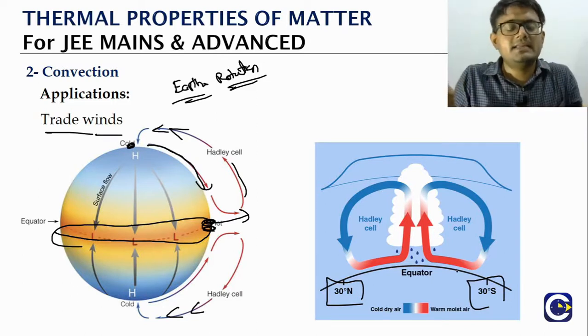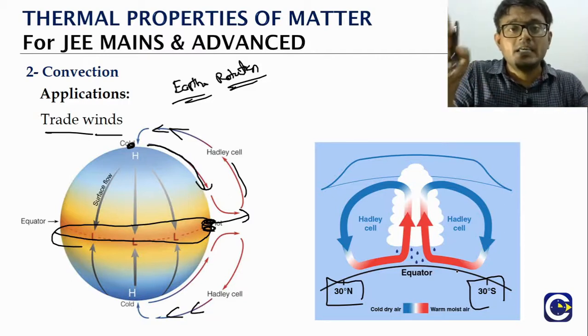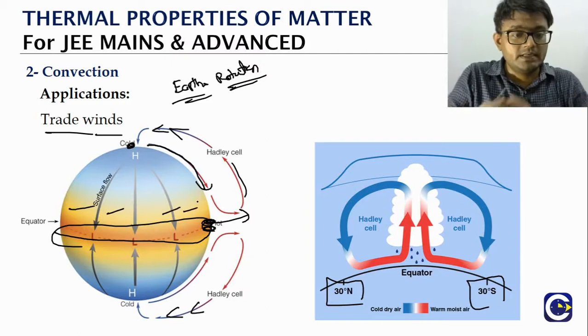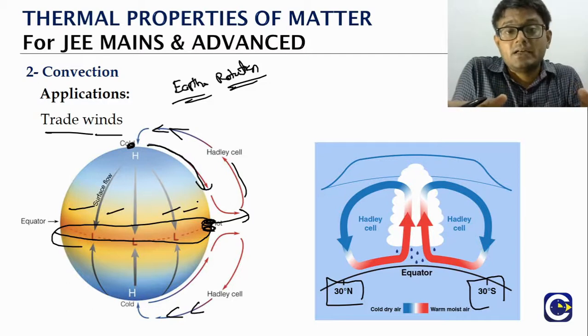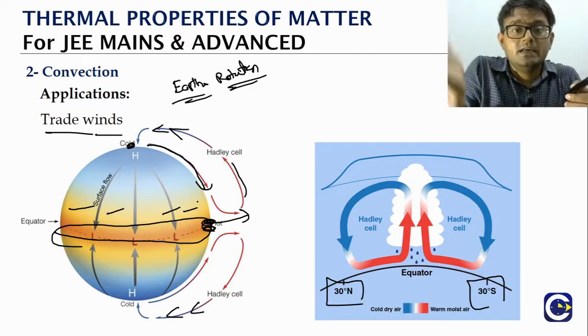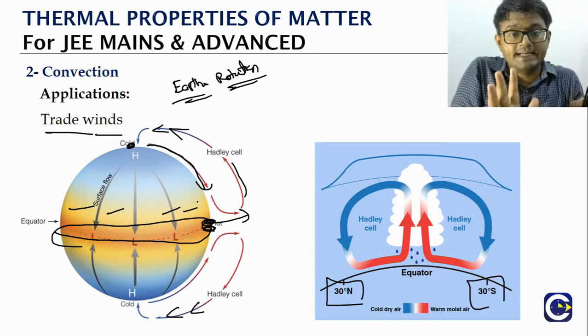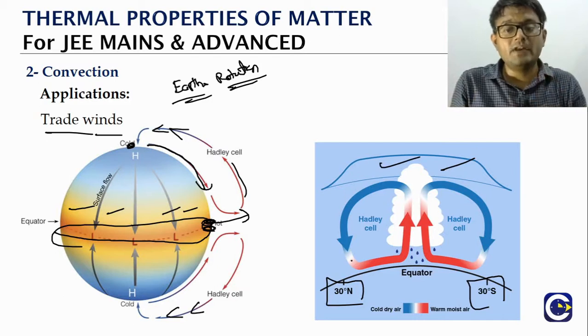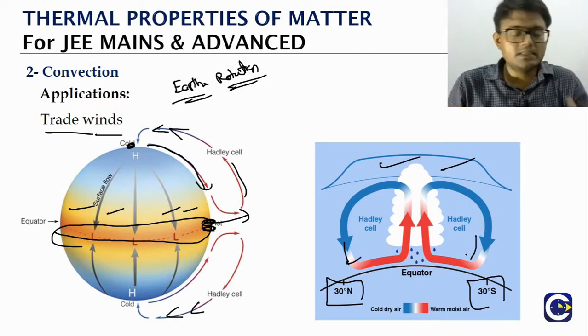But why is this Hadley cell occurring? Again, because the heat from the sun will not reach each and every part of the earth uniformly. Near the equator we get more heat. You can see in the diagram how more heat is coming. Theoretically, if the earth is static, the air current should dip at the polar region on either side. But because of the rotation of the earth, the dip gets altered. So the dip will happen at either 30 degrees north or 30 degrees south. Okay, so this is about the trade winds.